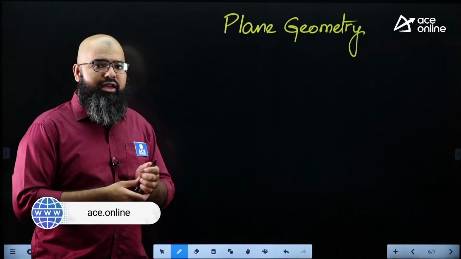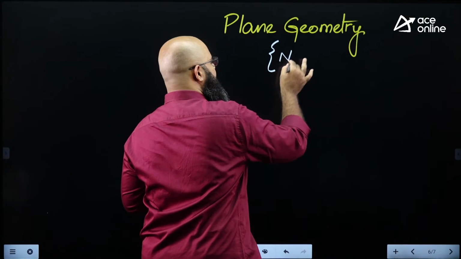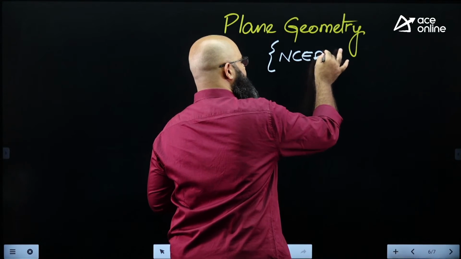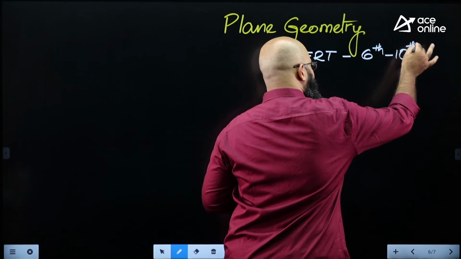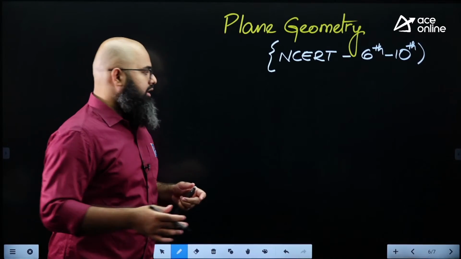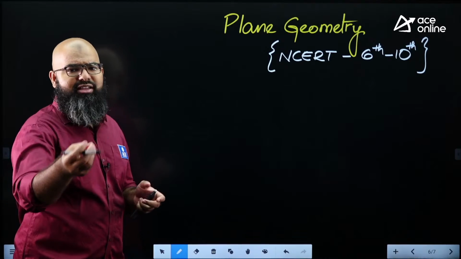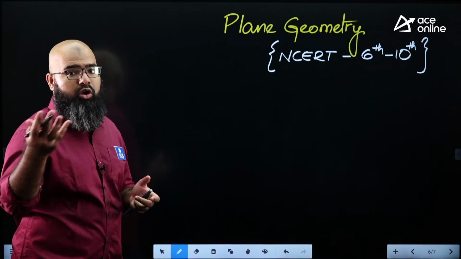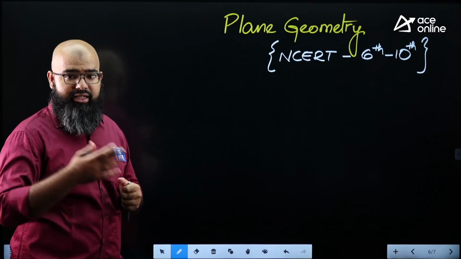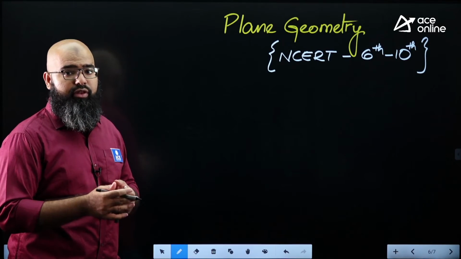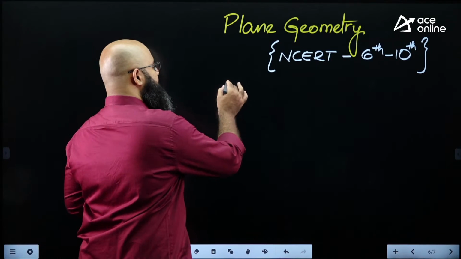If you are finding any difficulty with this, let me tell you where you can find some help. You can find help in NCERT mathematics textbooks, from 6th class up to 10th class. And again, you don't have to refer to everything over here. Just refer to the basic things which you are not aware of or have probably forgotten. NCERT books are very well available. NCERT themselves give PDFs for free. You can refer to them. Apart from plane geometry, the next thing that is important is trigonometry.